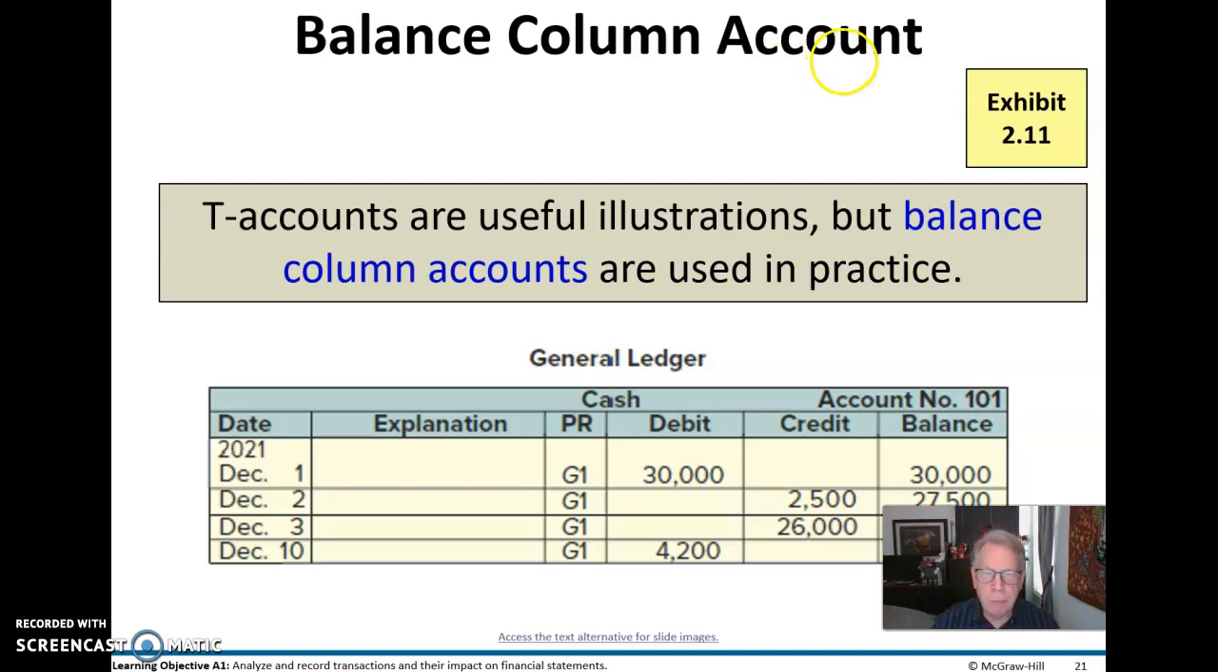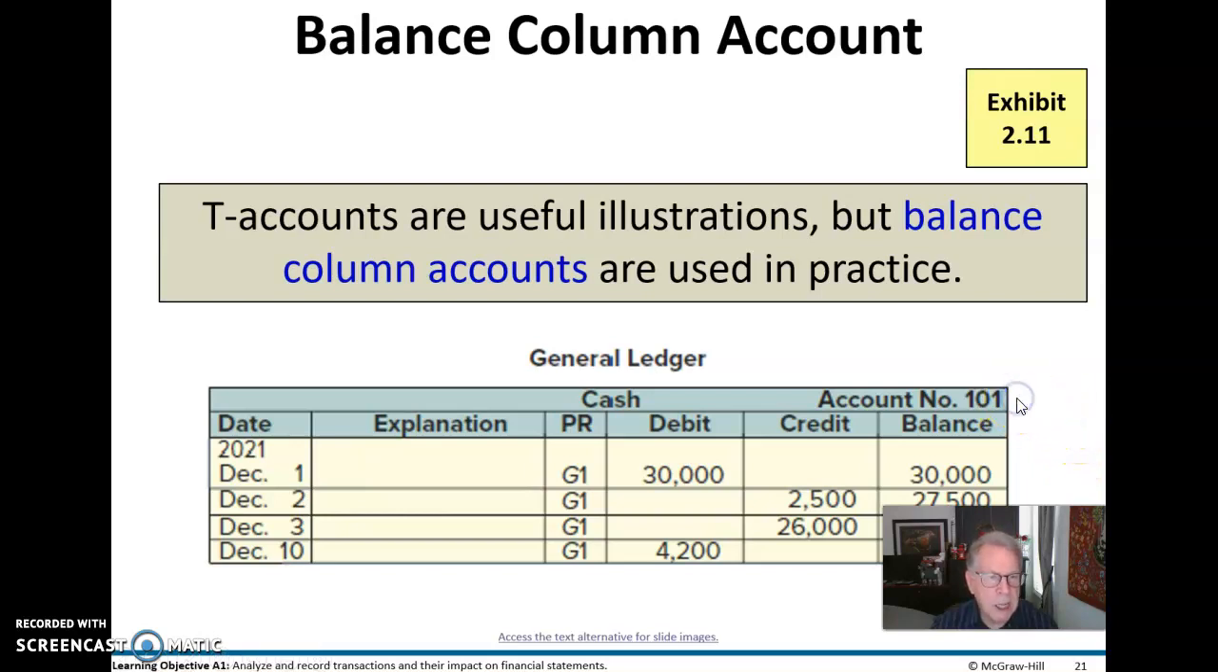And here is a nice graphic depiction of that general ledger. Here we have our dates. Normally we would have an explanation here. Notice this PR, that stands for posting reference, and that comes from the general journal page number. So we can go find these journal entries if they are pulled for audit or we need to research them for some other reason. Again, we have our running balance down here that reflects the balance in this cash account.